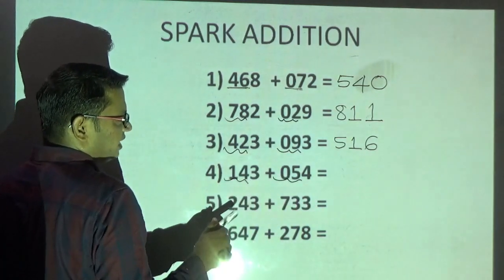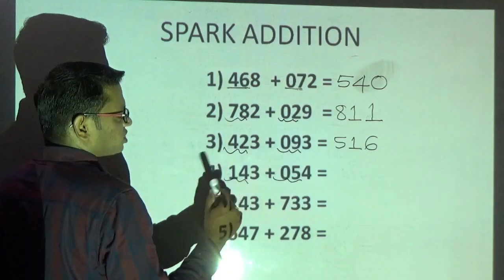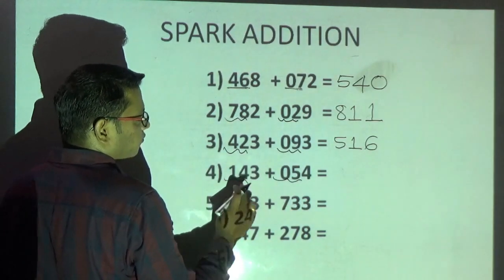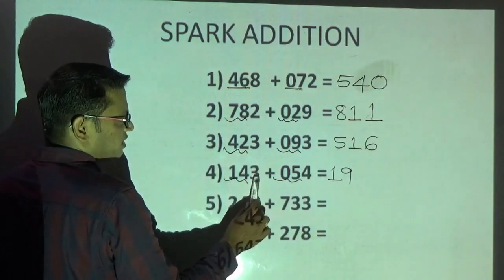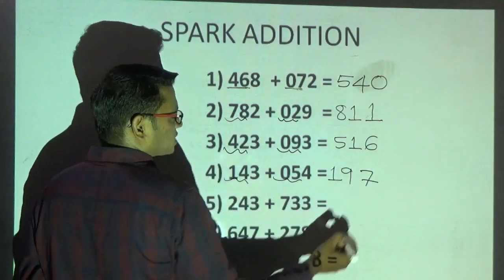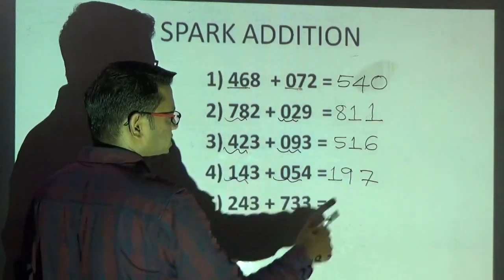Now, 14 plus 5 is 19, and the last digit is not generating any carry. Therefore, 14 plus 5 is 19. I am writing as it is. Then 4 plus 3 is what? 7. The answer for this question is 197.